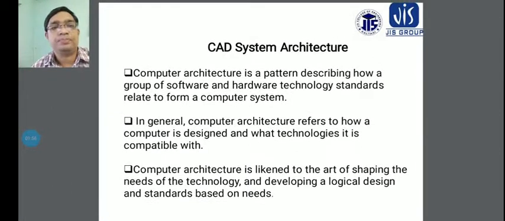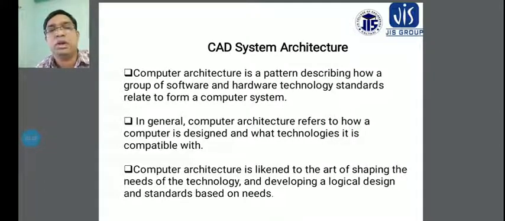Basically, it covers how the computer is designed and which type of technology is used in CAD system architecture, so that the computer works properly, is easy to work with, and different types of jobs can be done in the proper way. This is considered in the CAD system architecture. We use a group of software and hardware technologies for these computer systems.